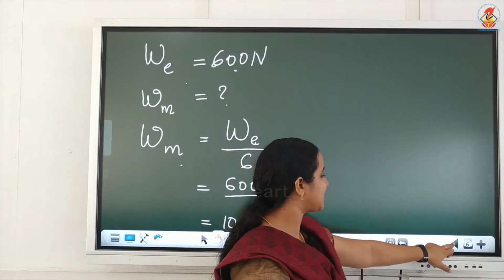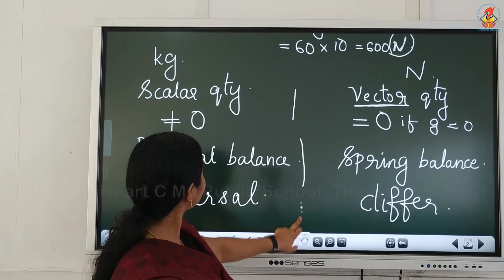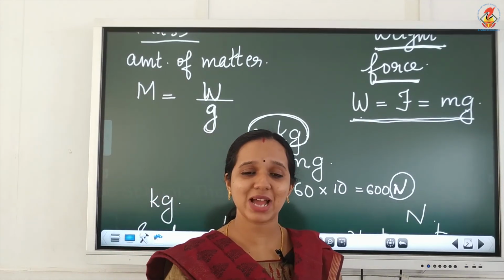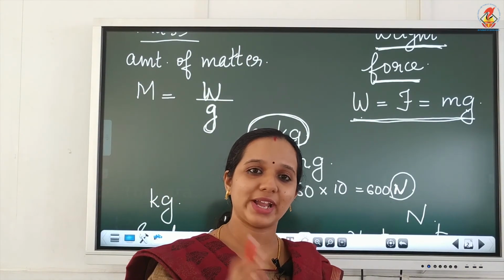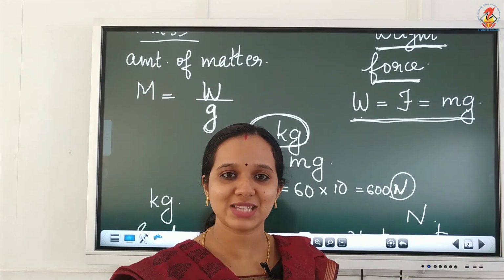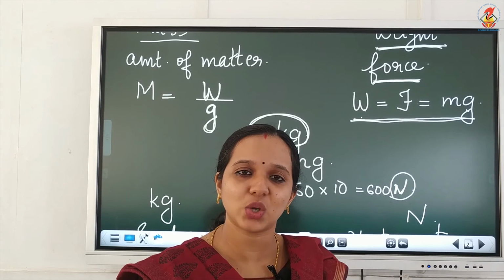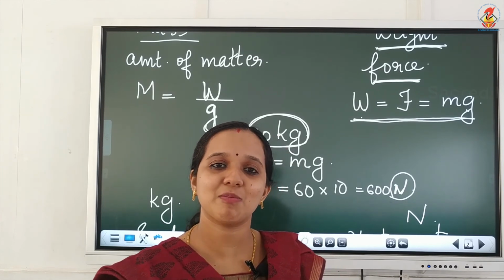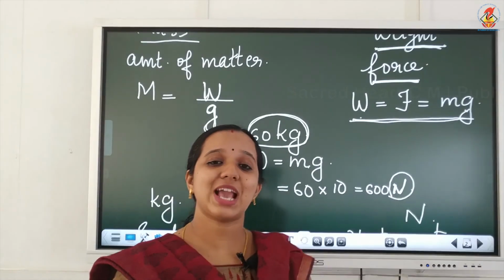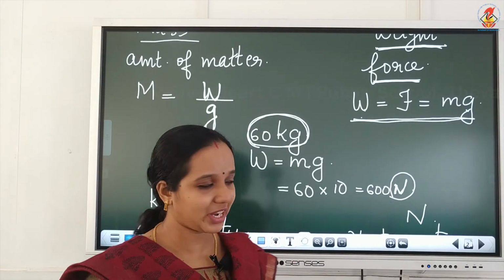So, the differences between mass and weight are: The first difference is that mass is the amount of matter contained in an object, while weight is the force with which the object is being pulled towards the center of the earth. And weight can be found using the formula W is equal to mg, where m is the mass and g is the acceleration due to gravity. The SI unit of mass is kilogram and the SI unit of weight is Newton.